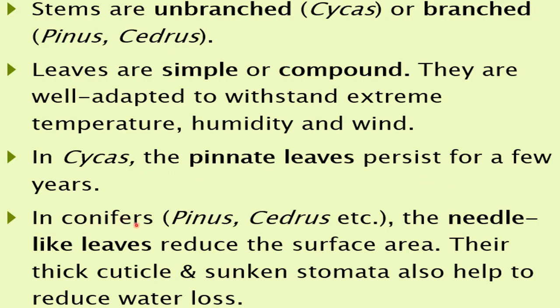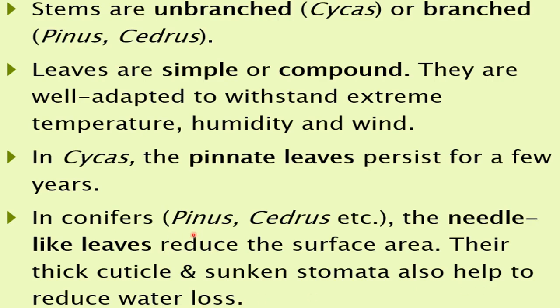In conifers, examples are Pinus and Cedrus. The needle-like leaves reduce the surface area. So in Pinus and Cedrus, needle-like leaves are found, and these will reduce the surface area. Obviously, if the shape is needle-like, the surface area will be less. Their thick cuticle and sunken stomata also help to reduce water loss.